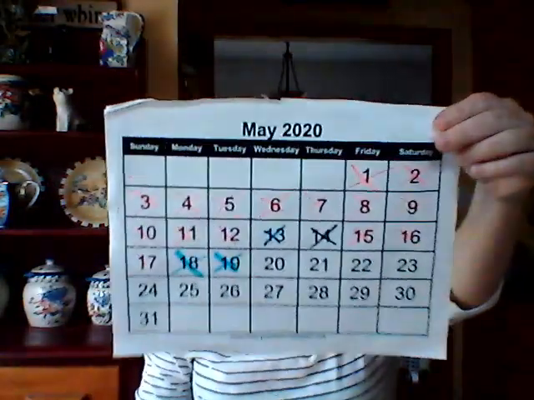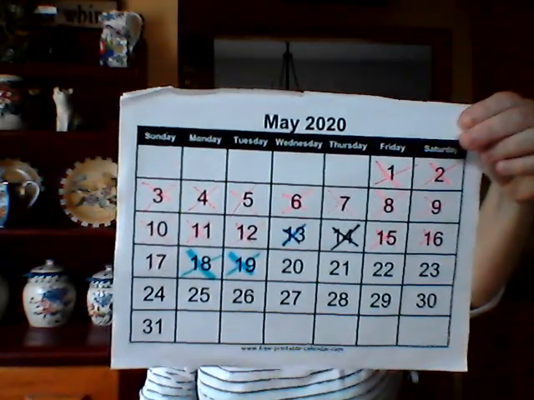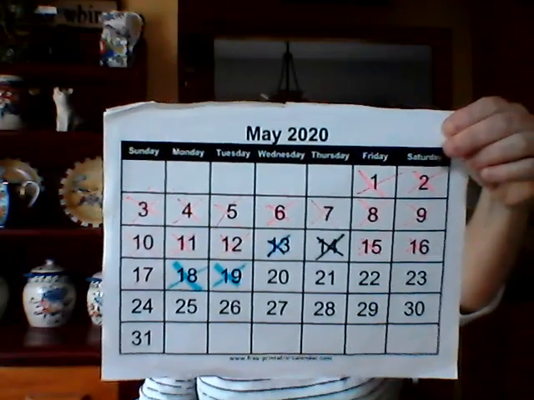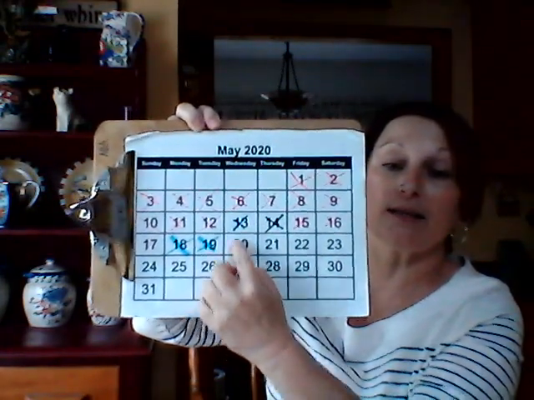Now I need you to point to the year. Where is the year on your calendar? Is it at the top or the bottom of your calendar? Excellent. The year is at the top, and it is 2020. Nice job. Now looking at your calendar, yesterday was the 19th. If yesterday was the 19th, then what is today? Today is the 20th, and today is Wednesday. So yesterday was Tuesday the 19th, and today is Wednesday the 20th.